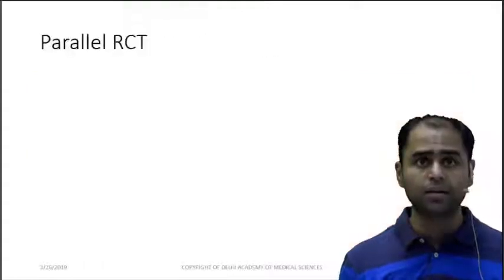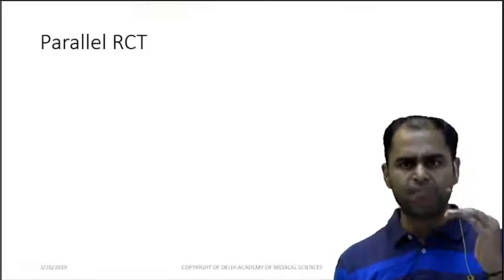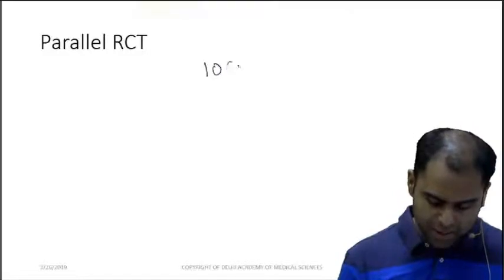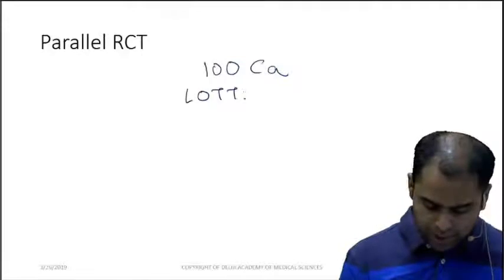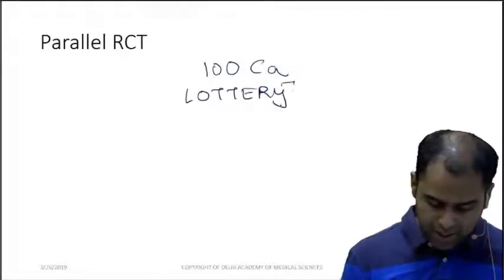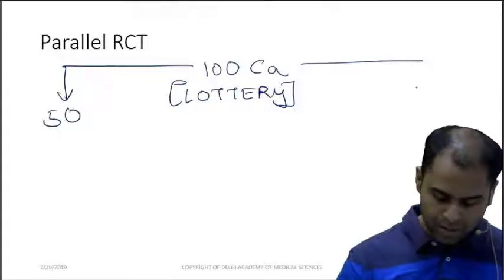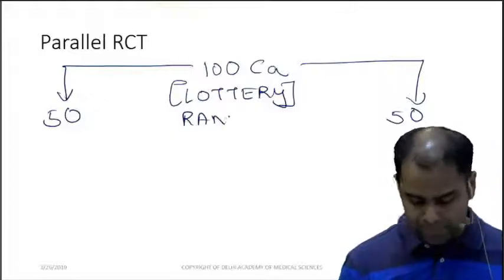So let us see what is a parallel RCT, the very basic and simple RCT. Suppose there are 100 patients of cancer. I took a lottery and divided them into 50-50. This is called random.